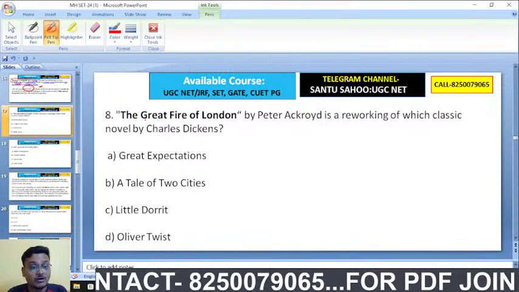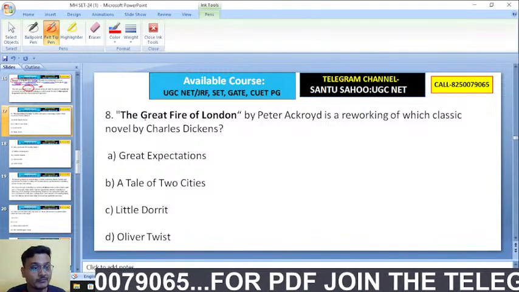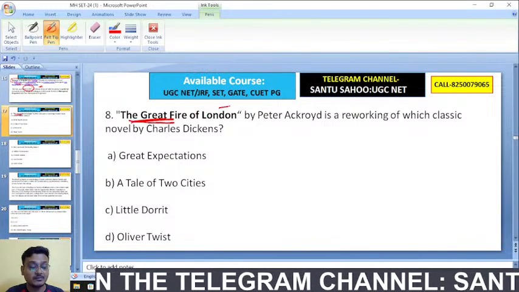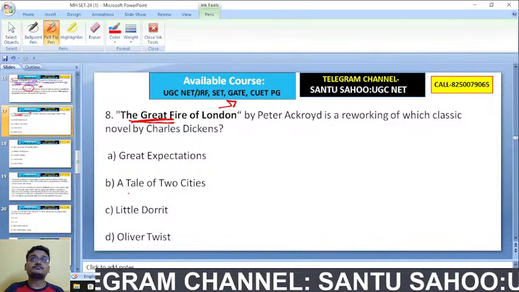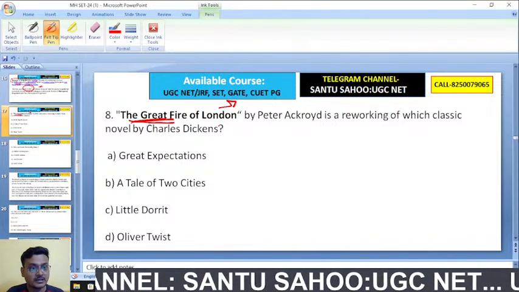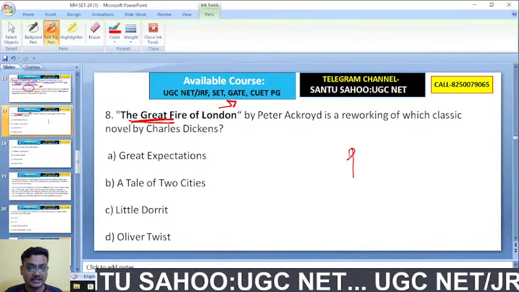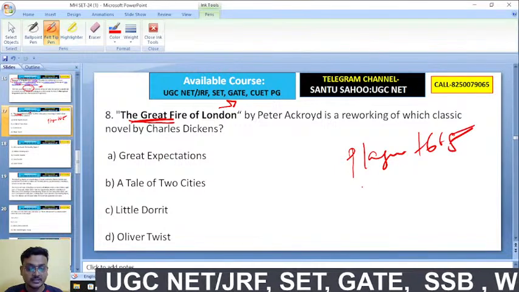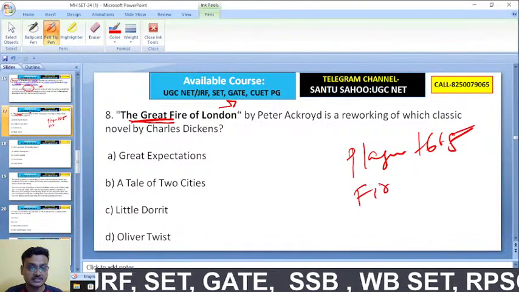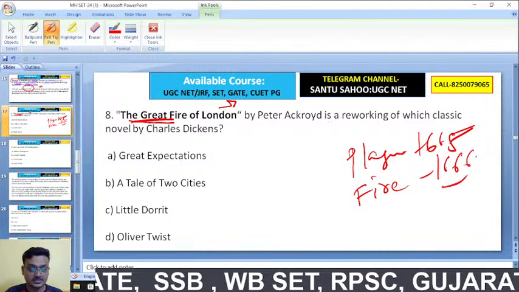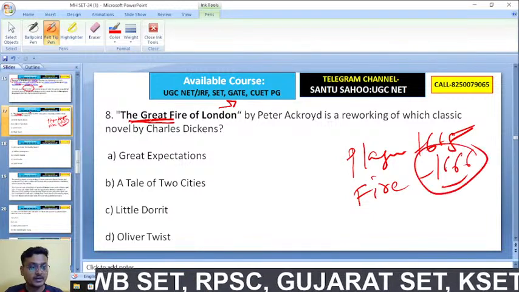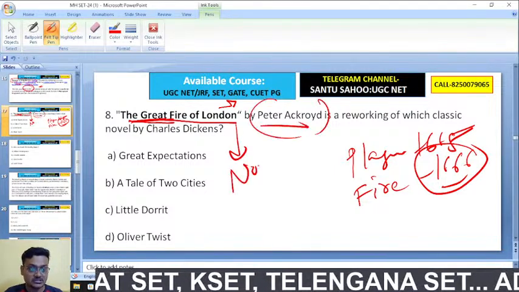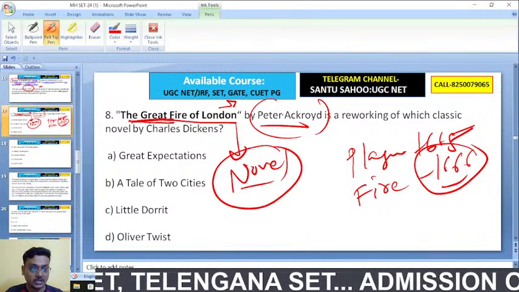The Great Fire of London. It's a novel. The Great Fire of London itself probably came in 1666. The plague came in 1665 in England, then the fire came in exactly 1666. So in that same name we have The Great Fire of London, a novel by Peter Ackroyd.